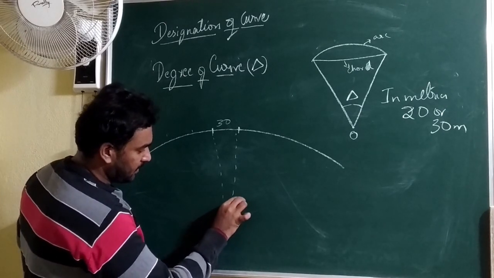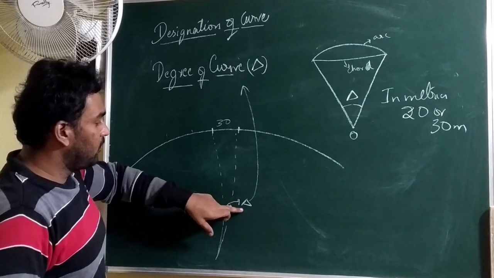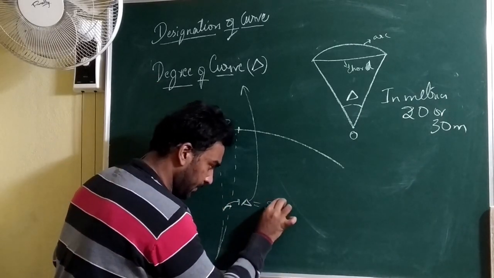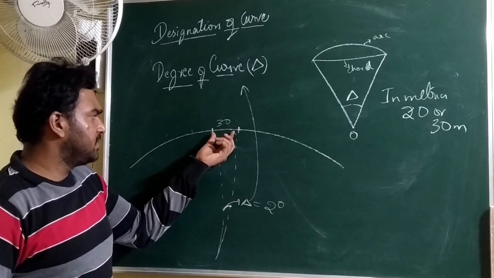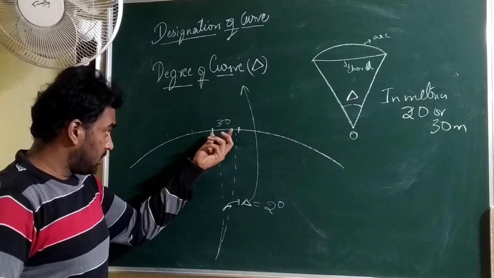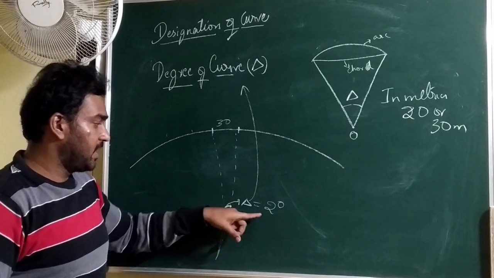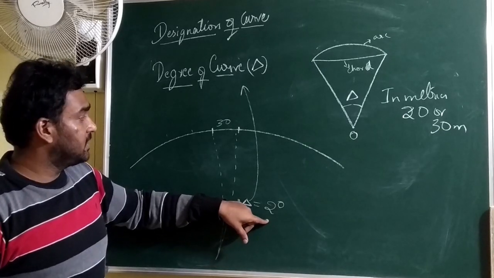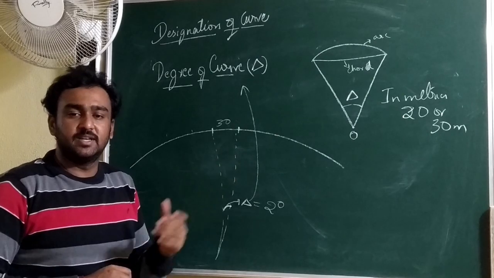This angle delta is the degree of the curve, and suppose it gives you 2 degree. So all along the 1000 meter curve, we are considering a specified length of 30 meter arc, and we find the angle subtended by this, which might be 2 degree. So we will say this curve is a 2 degree curve. This is how we designate a curve.